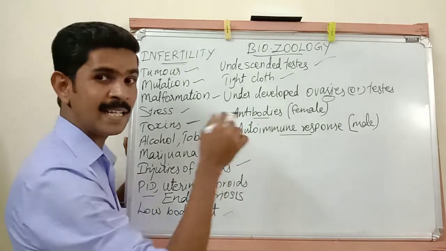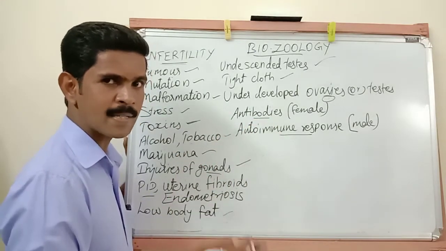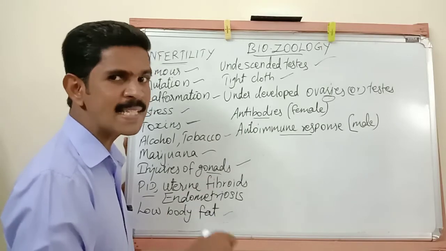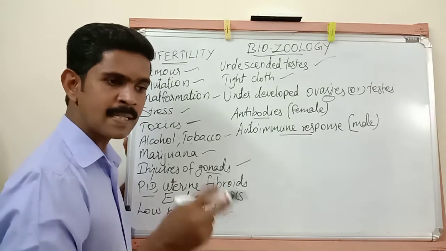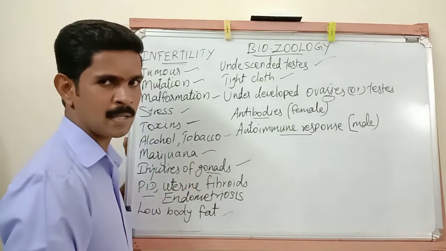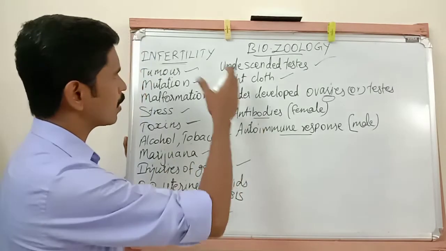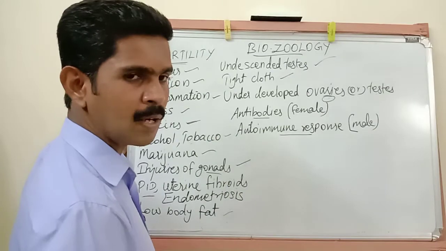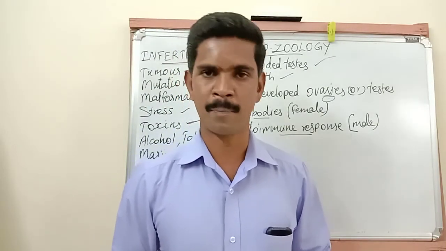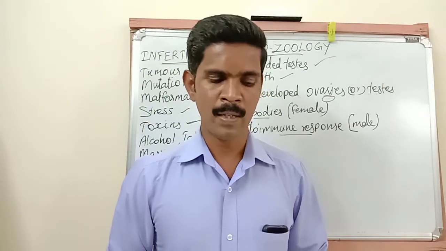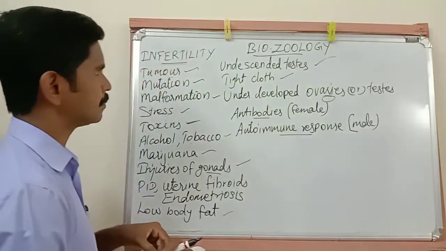Then antibodies. In the female body, some antibodies are produced. These antibodies act against her partner's sperm. Then next, autoimmune response. In the male body, the cells of the immune system destroy their own sperm cells. Understand? So these are the causes of infertility. I hope you all understood this topic. Okay. Now we are going to move to the next topic.